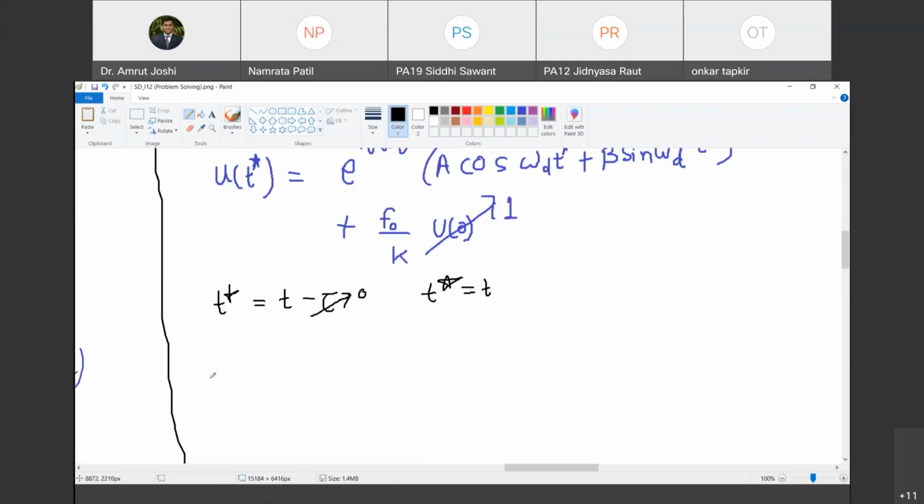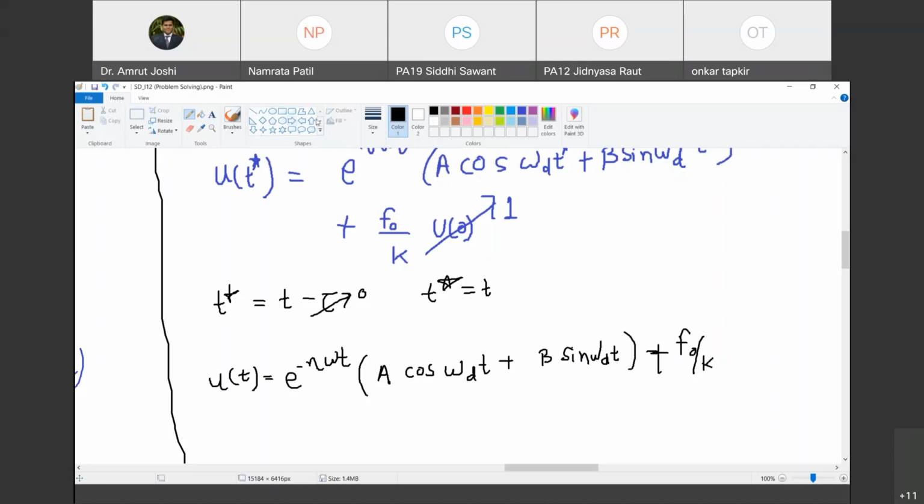So can I write u of t as e raised to minus eta omega t into bracket a cos omega d t plus b sin omega d t plus f0 by k.